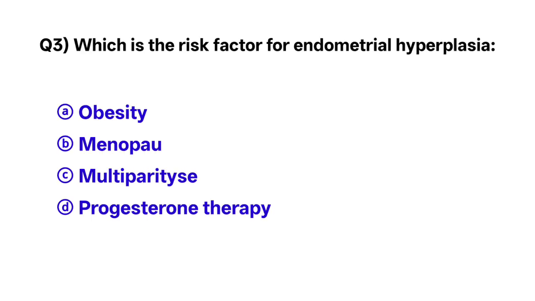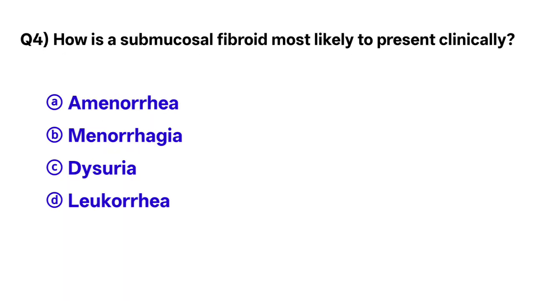Question number 3. Which is the risk factor for endometrial hyperplasia? The correct option is A. Obesity. Question number 4. How is a submucosal fibroid most likely to present clinically? The correct option is B. Menorrhagia.